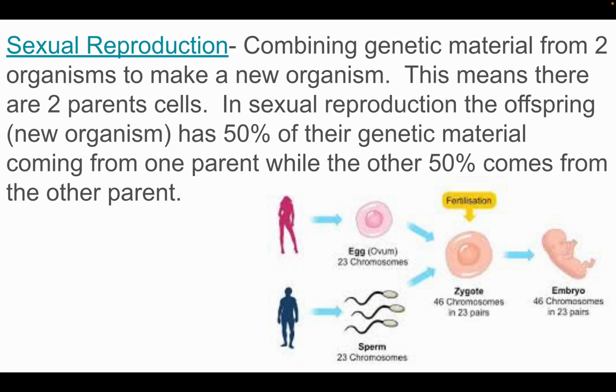The things I want you to remember are you have two parent cells, and the offspring are a 50-50 mix of both parents. So let's jump on over to asexual reproduction.